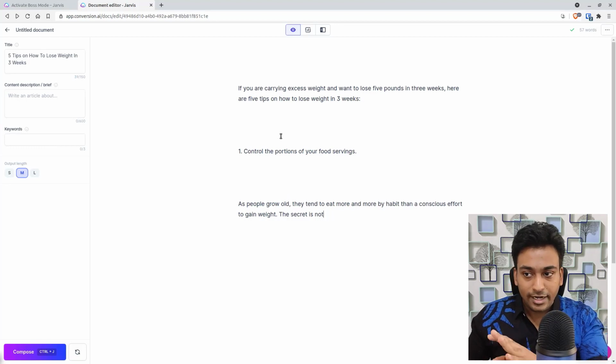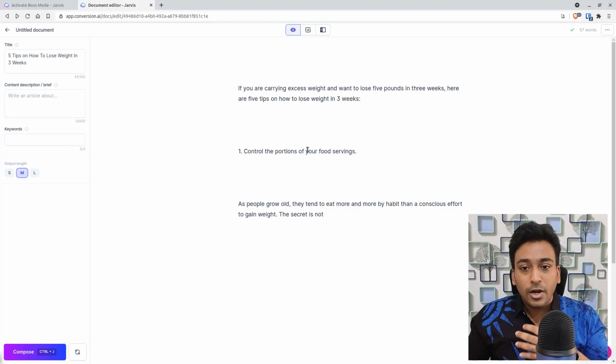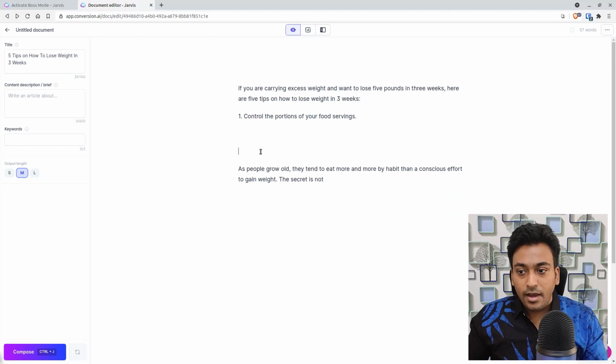This is not great right now because I haven't given any focus. I haven't structured the article. That's why you're seeing some random text. But what Jarvis is trying to do at the back end is use this text to generate this text. Let me do this.